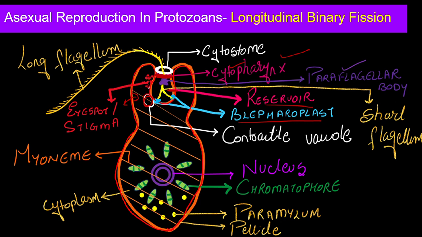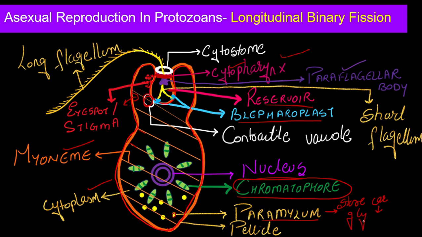Then the red spot which you can see is your eye spot or stigma. And these lines which you can see here are the myonemes, contractile fibers. Then we have cytoplasm, we have one nucleus. Around the nucleus we have chromatophores. Chromatophores are specialized structures which help in photosynthesis. Okay, then this yellow color one which you can see is the paramylum. Paramylum is the stored carbohydrate food. For example, what is the form of stored carbohydrate in animals? It is glycogen in animals, and in plants it is starch. So if I talk about Euglena, it is paramylum in the case of Euglena, right?